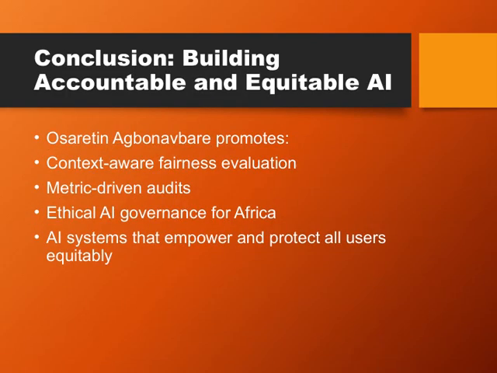As we come to the final slide, I want to emphasize the importance of building AI that is both accountable and equitable. Osaretin Agbonavbare highlights some key strategies to achieve this. First, he stresses the importance of context-aware fairness evaluation, which means understanding the specific social and cultural factors that influence fairness in different settings. This helps us create AI systems that are truly fair and respectful of diverse communities.